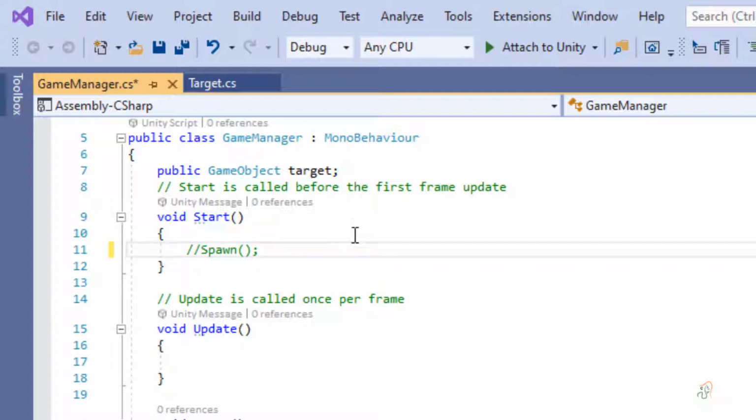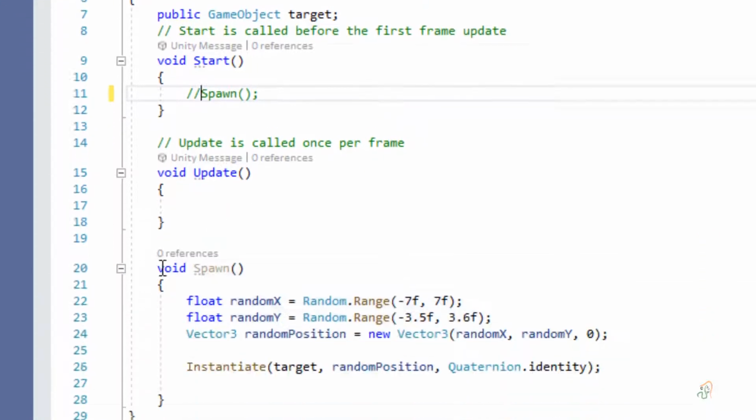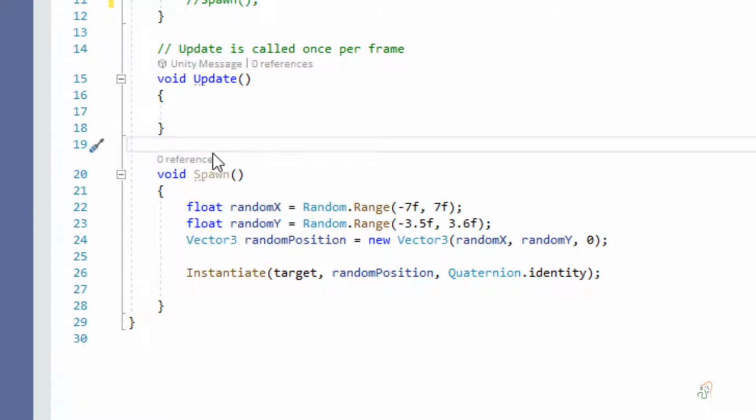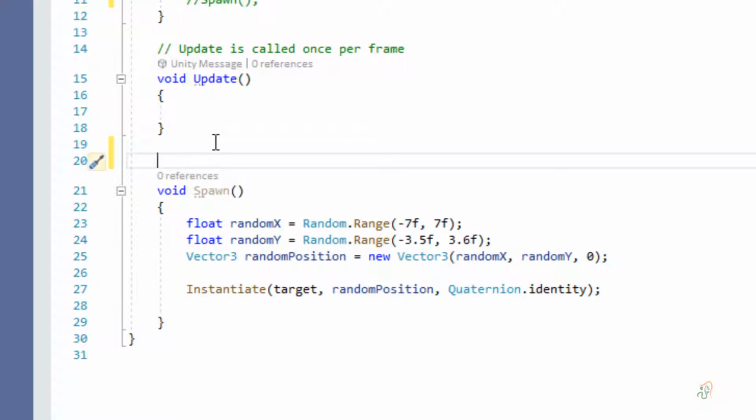Now see here. Whenever you are writing a script, you should always comment your script so that if someone else opens the script, he will know exactly what you are doing. For example, before writing void here, I can come before this and add a comment. I will add two backslashes and write a comment here: function to make the target appear randomly.